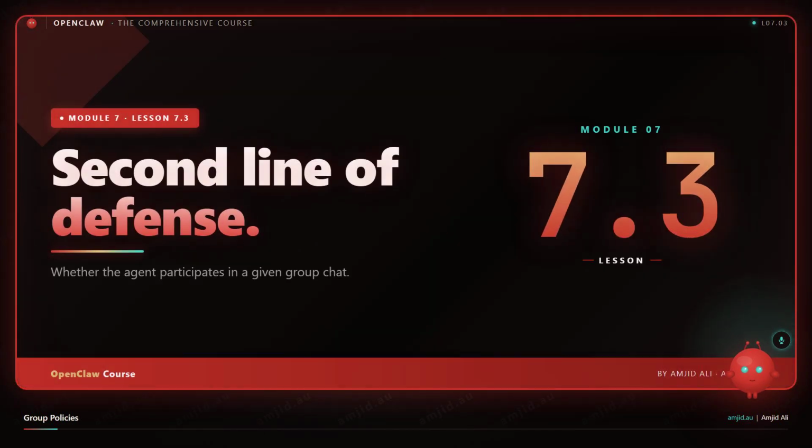Group policies and per-group overrides. The second line of defense after DM policies. Let me walk through how OpenClaw decides whether the agent should participate in a given group chat.